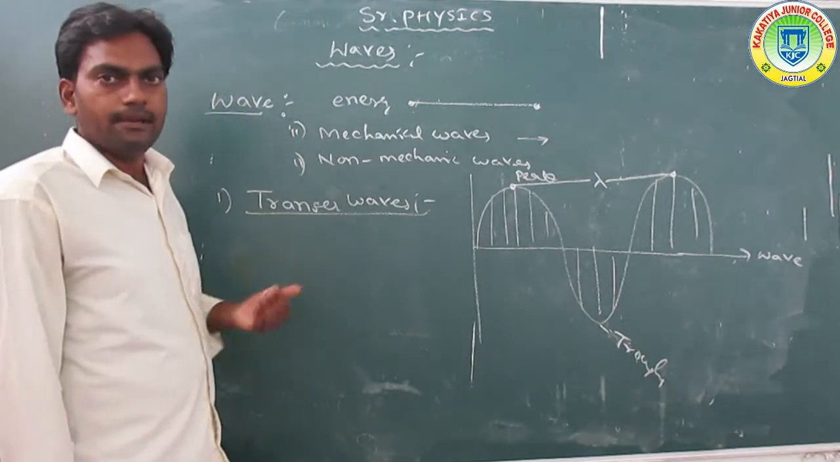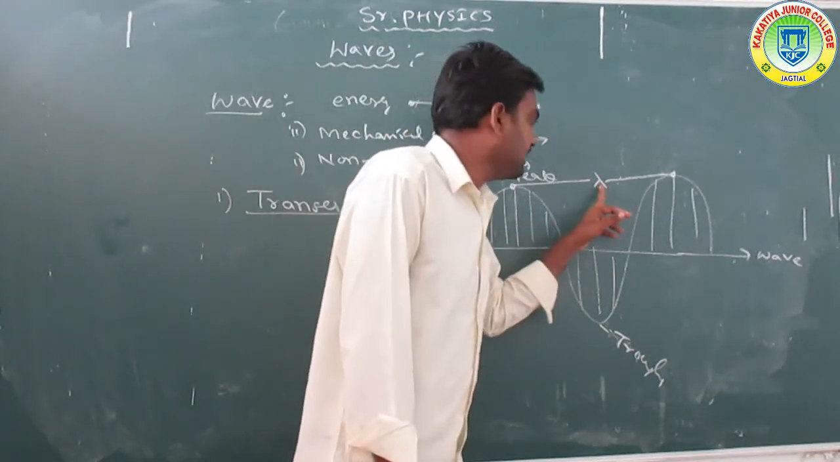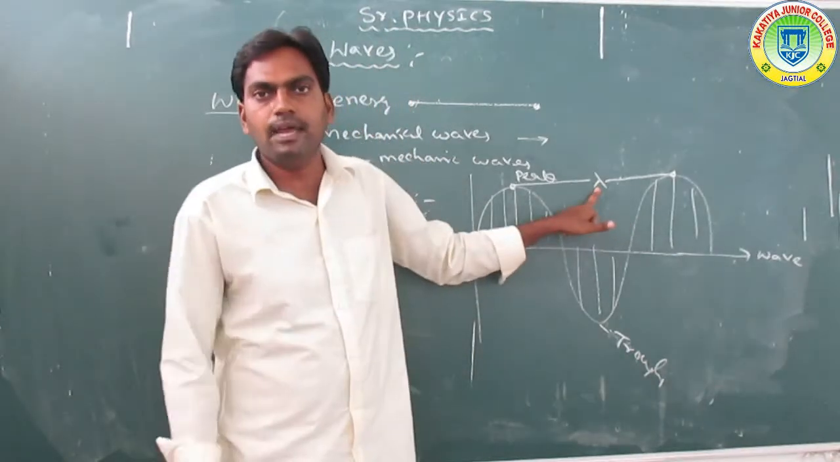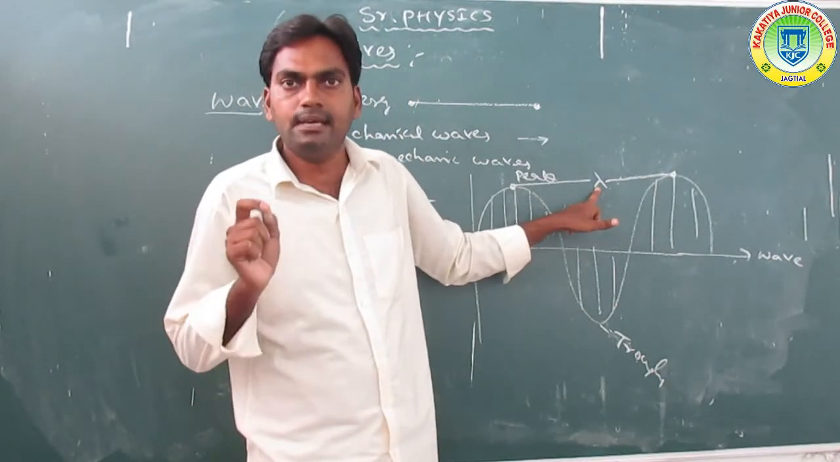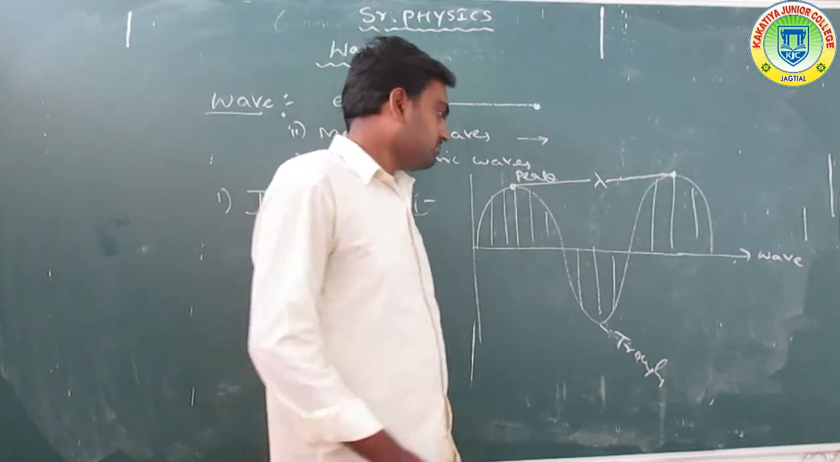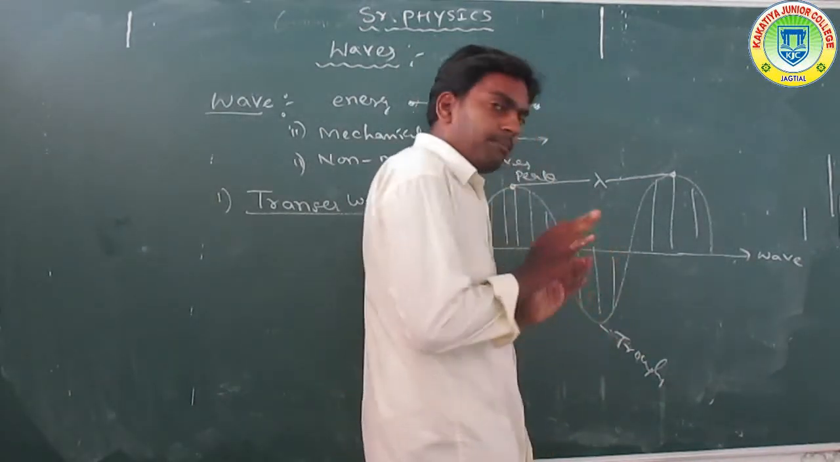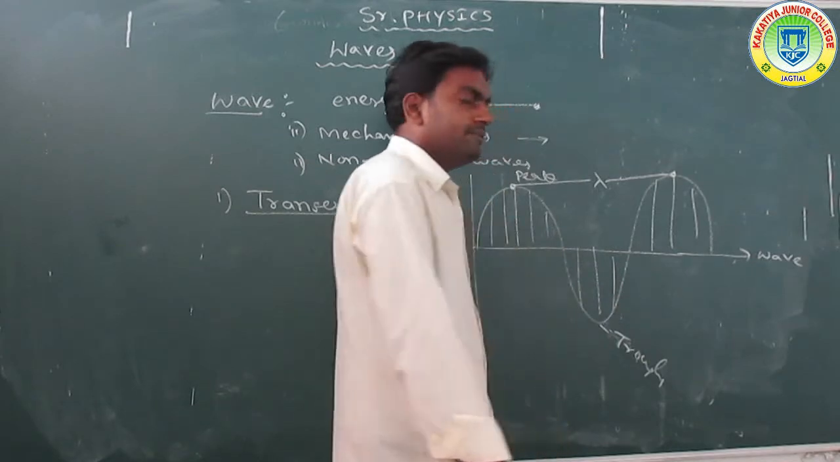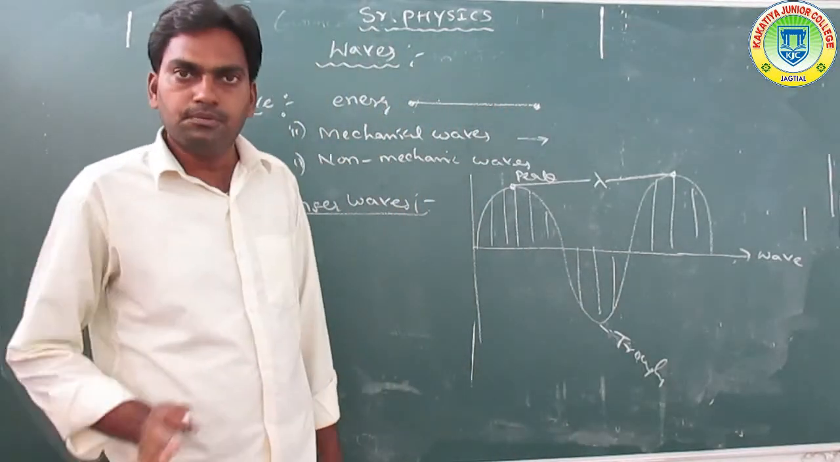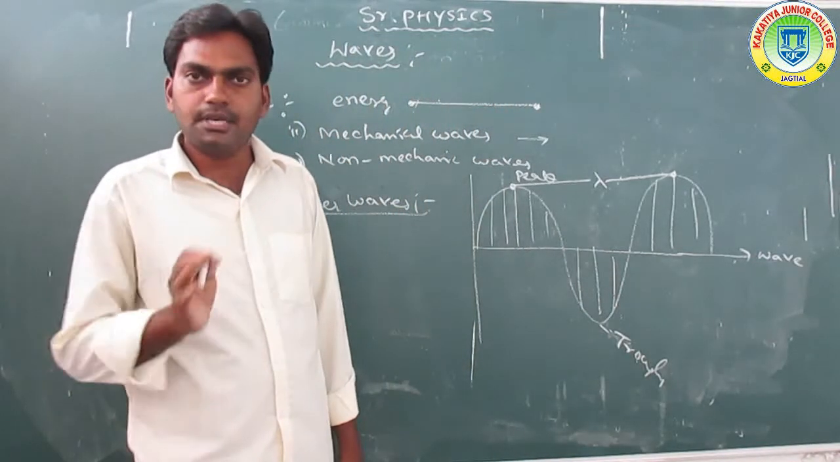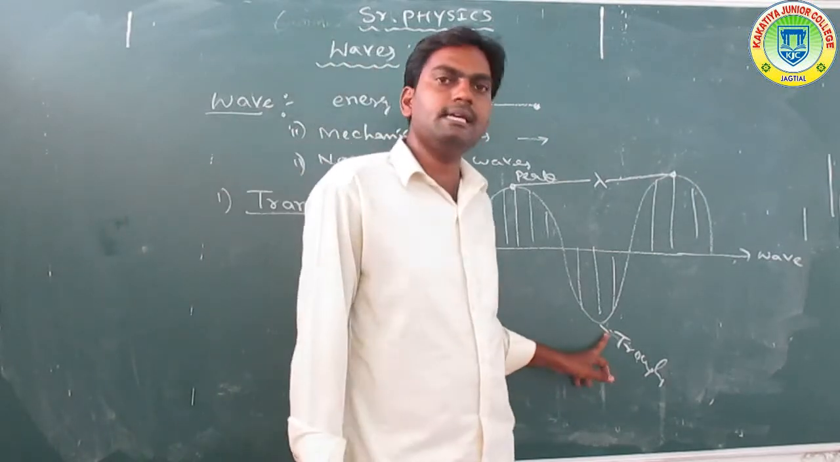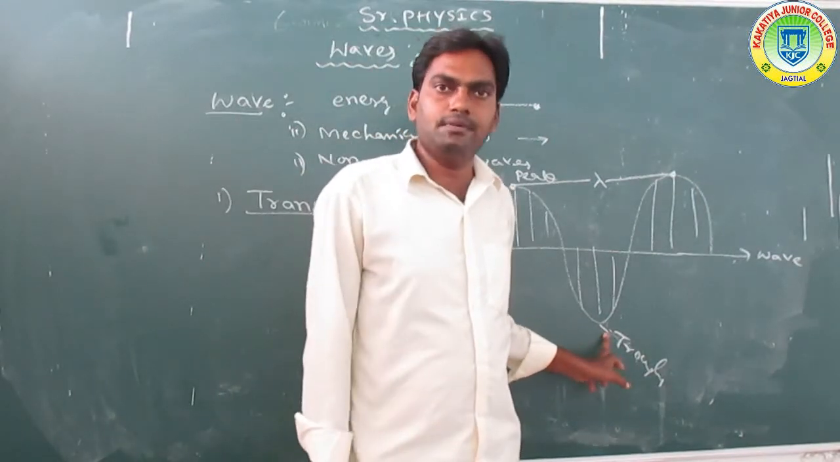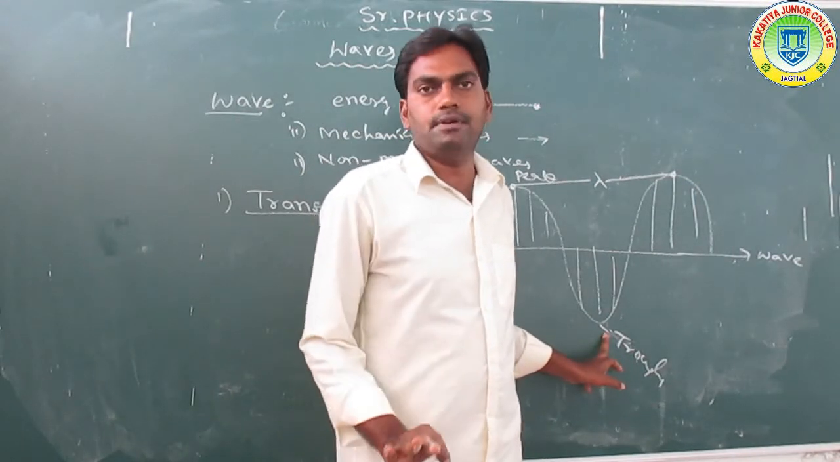This is called a wavelength. Wavelength is denoted by lambda. A similar pattern is seen here as well. The distance between two successive or consecutive troughs in the same phase is also called a wavelength.